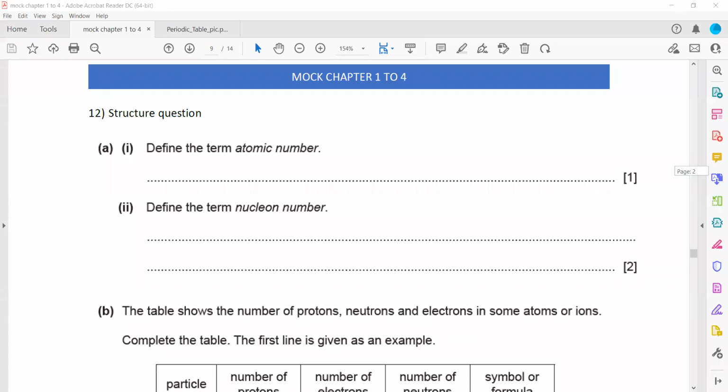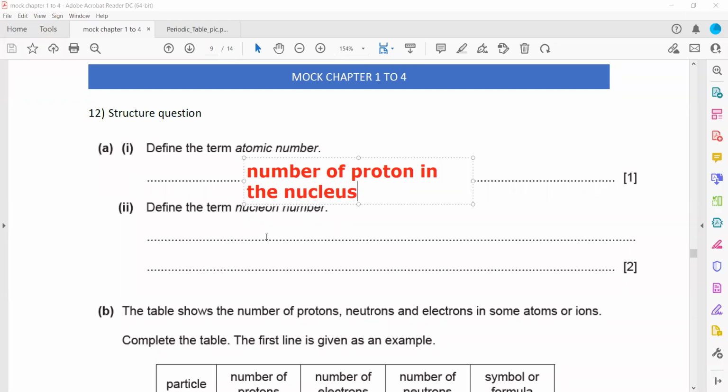So what is atomic number? Atomic number is basically the number of protons in the nucleus of an atom. And what is a nucleon number? It's the number of protons and neutrons added.